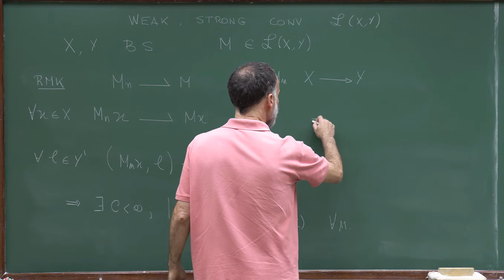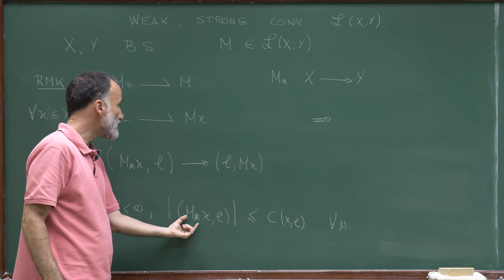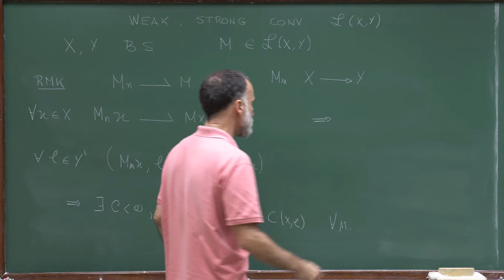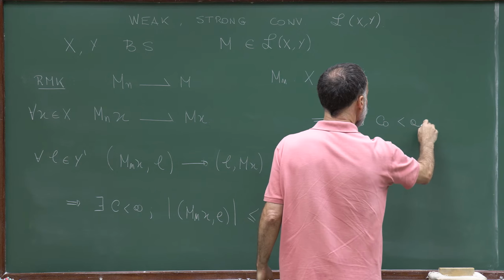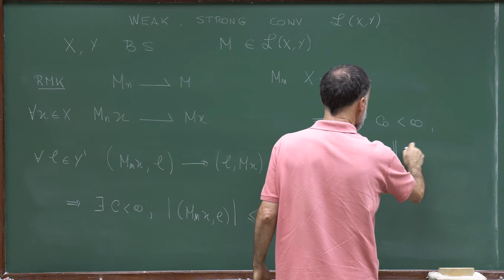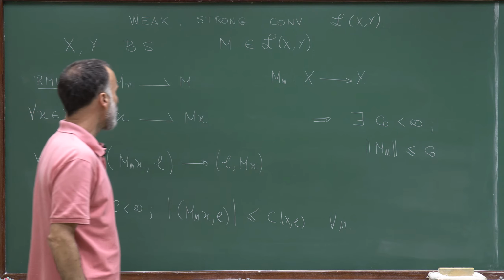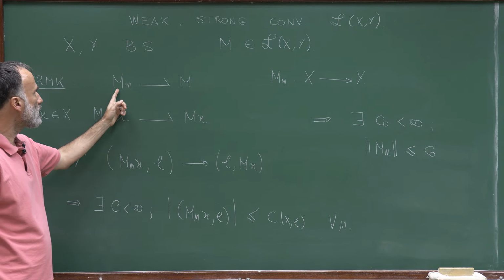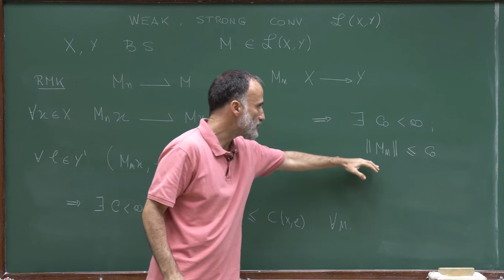And so by the previous theorem, this tells us that actually the sequence of bounded linear maps is bounded, so that there exists a finite constant C such that the norm of M_n is bounded by this constant C. So we have just proved that if a sequence of bounded linear maps M_n converges weakly to M, then it is bounded.